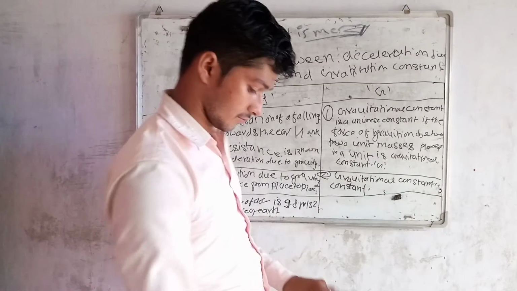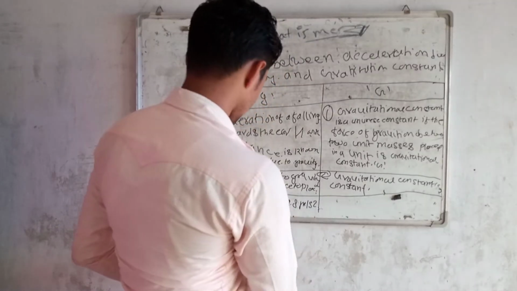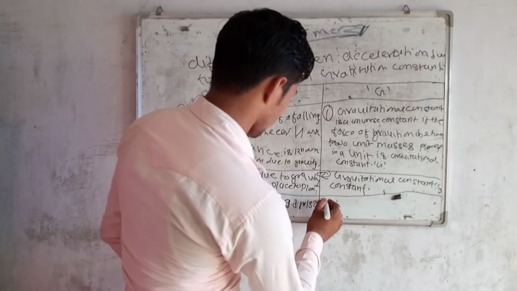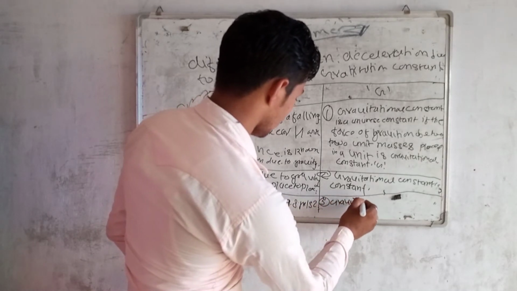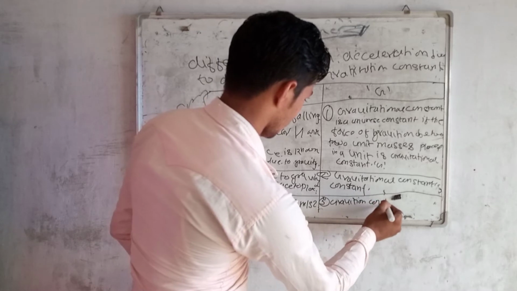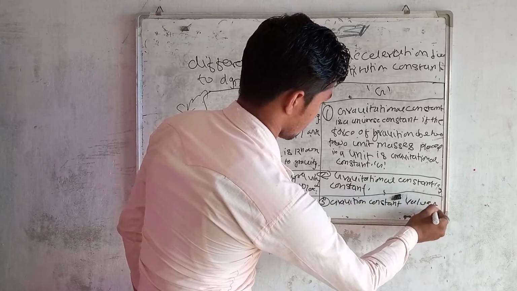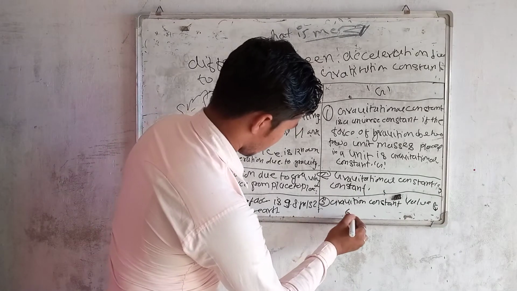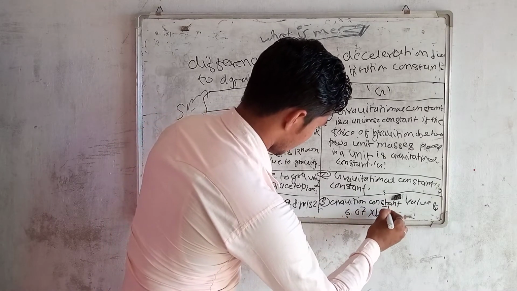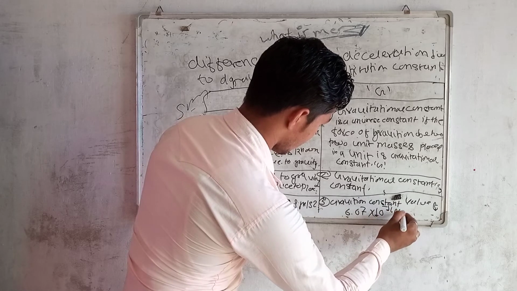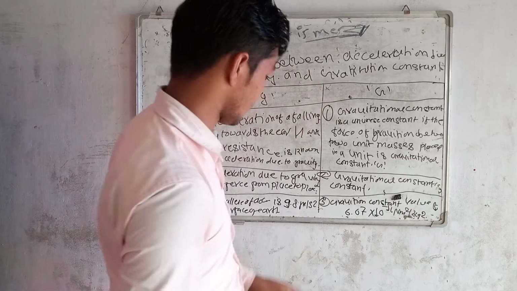And the gravitational constant value is 6.67 into 10 to the power minus 11 Newton meter square per kg square.